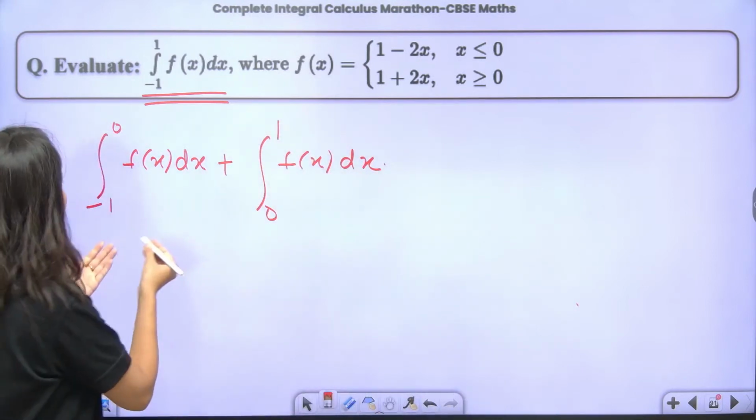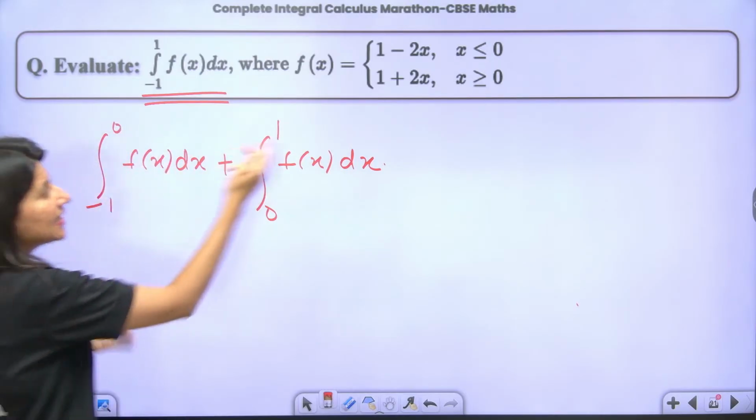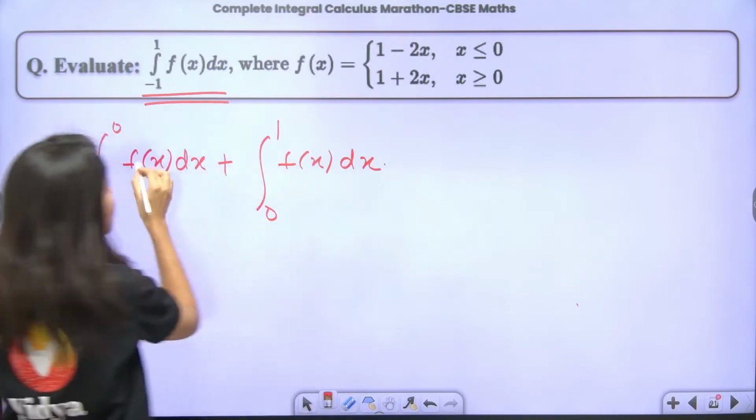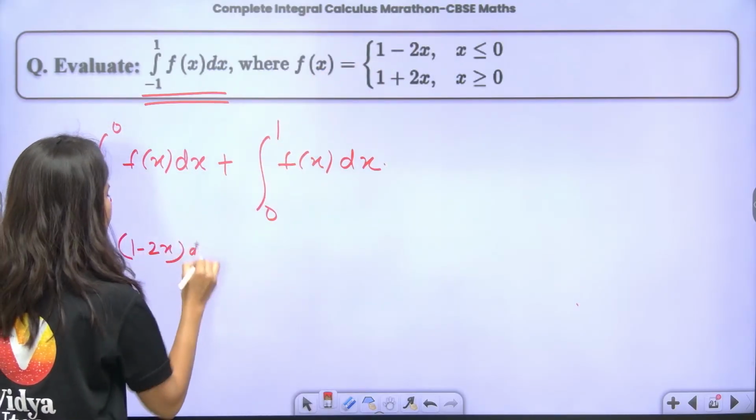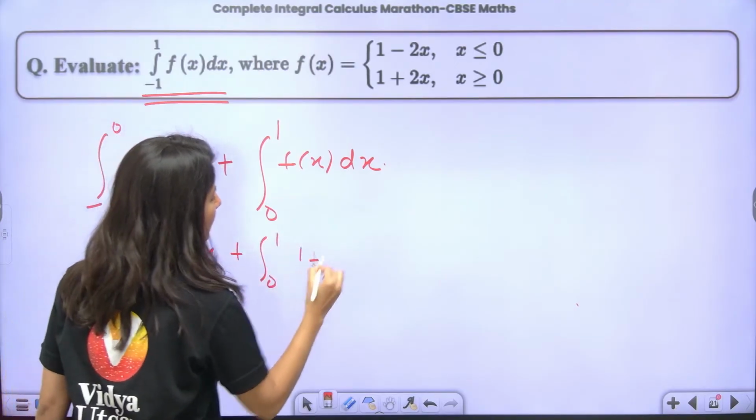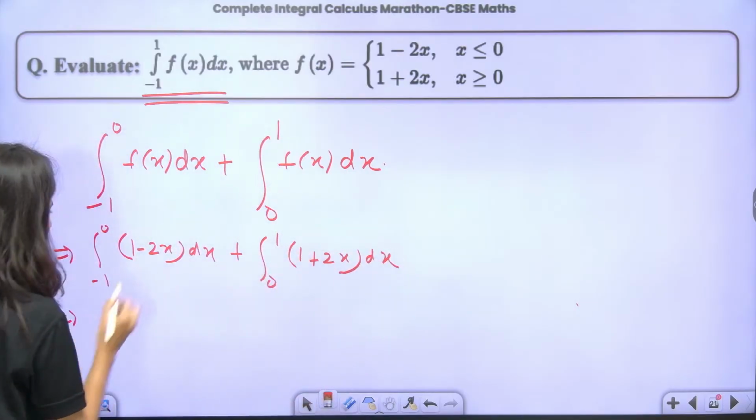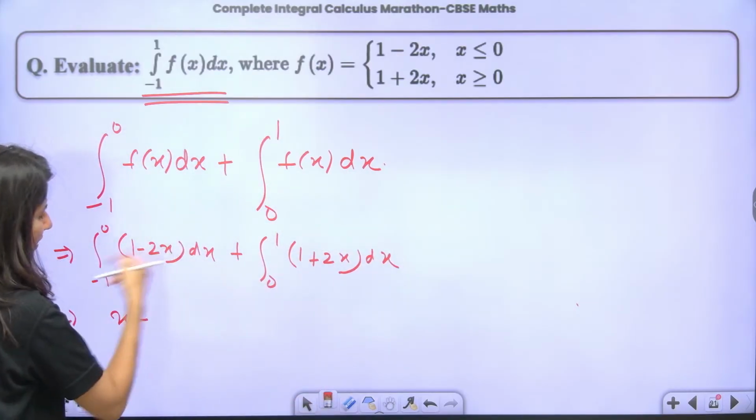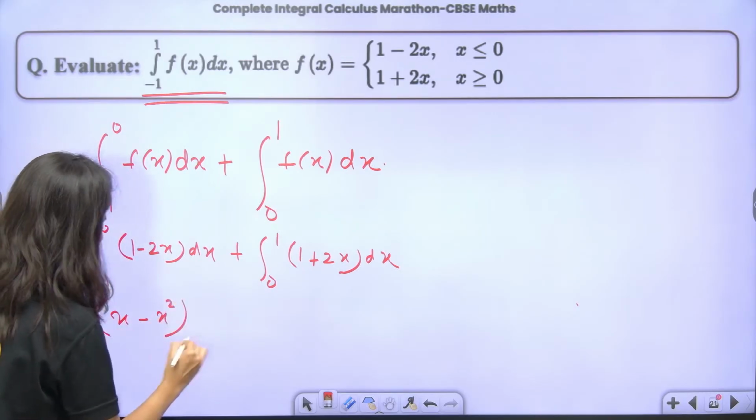So now, just that minus 1 to 0, f(x). So minus 1 to 0 means x less than 0. So this f(x) is what? 1 minus 2x. Integral of 1 minus 2x dx from minus 1 to 0, plus integral from 0 to 1 of 1 plus 2x dx. Correct? So this is x minus, what is this? 2x, correct? So this is x square. Now put minus 1 and 0.